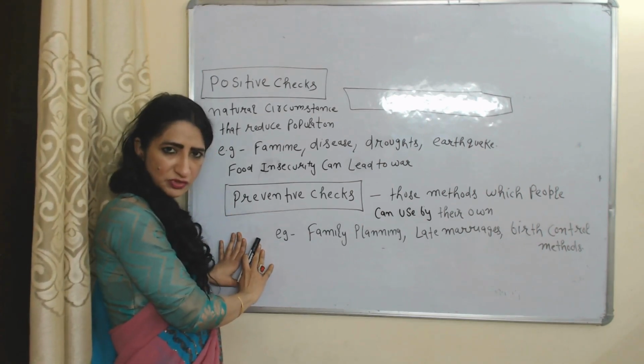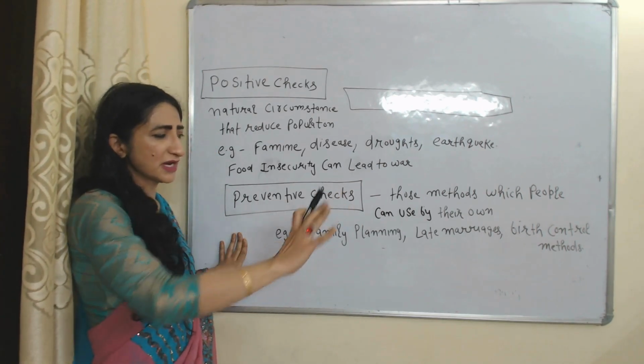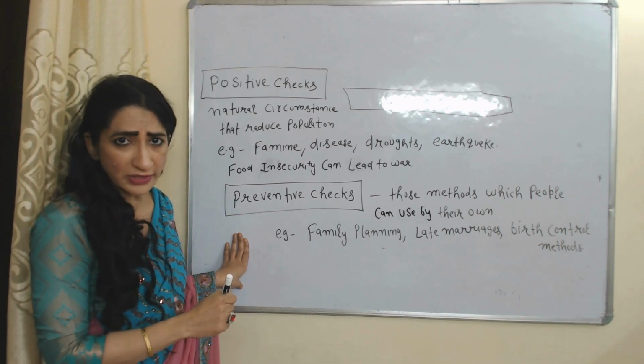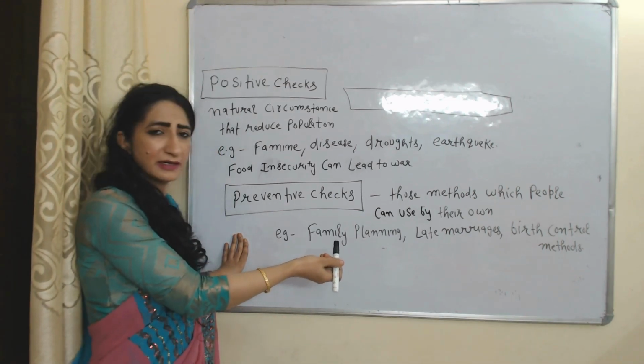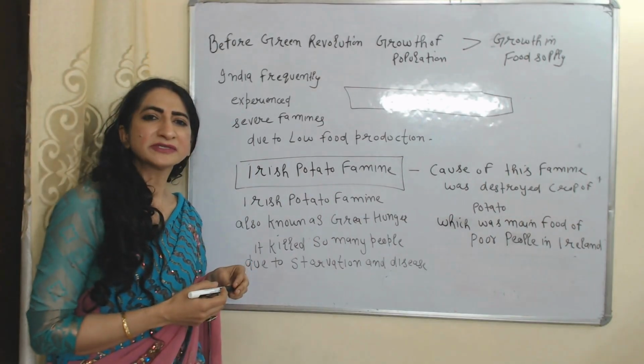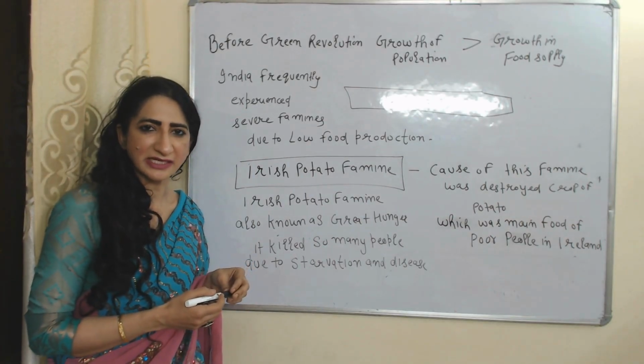Second is preventive checks. Preventive checks are those methods which people can use by their own in order to control population. For example, family planning, late marriages, birth control methods, etc. Now we'll see some examples of Malthus theory.